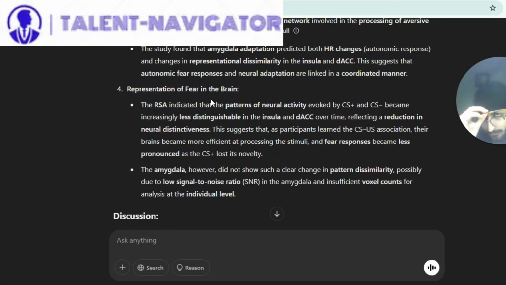Representation of fear in the brain. So the RSA indicated that patterns of neural activity evoked by CS+ and CS- became increasingly less distinguishable in the insula and dACC over time, reflecting a reduction in neural distinctiveness. This suggests that as participants learned the CS-US association, their brains became more efficient at processing the stimuli, and fear responses became less pronounced as the CS+ lost its novelty. The amygdala, however, did not show such a clear change in pattern dissimilarity, possibly due to low signal-to-noise ratio (SNR) in the amygdala and insufficient voxel counts for analysis at the individual level.